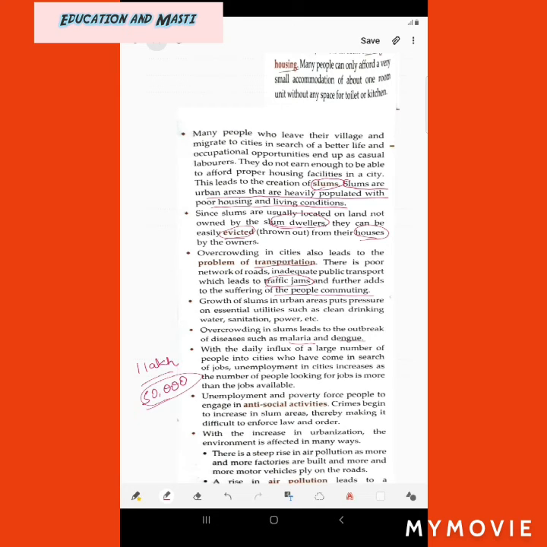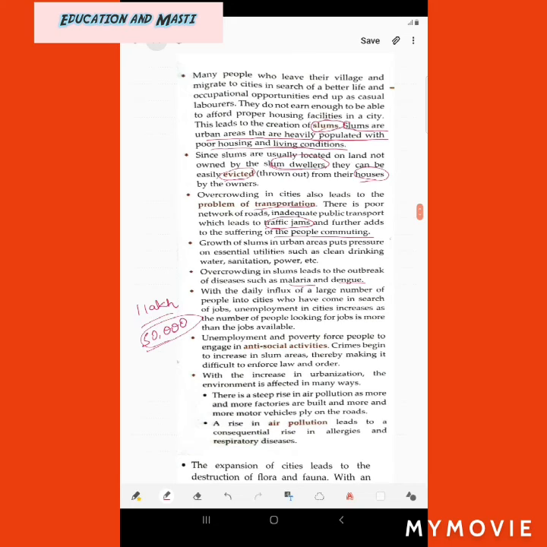Then the next one is unemployment and poverty force people to engage in antisocial activities. Antisocial activities means illegal activities like crimes and all. Then crimes begin to increase in slum areas, thereby making it difficult to enforce law and order. Basically in slum areas it is very difficult to enforce law and order, because we are not able to go inside the slum areas, as it is not clean, a very dirty area, and crimes and all these things happen and nobody ever knows about it.